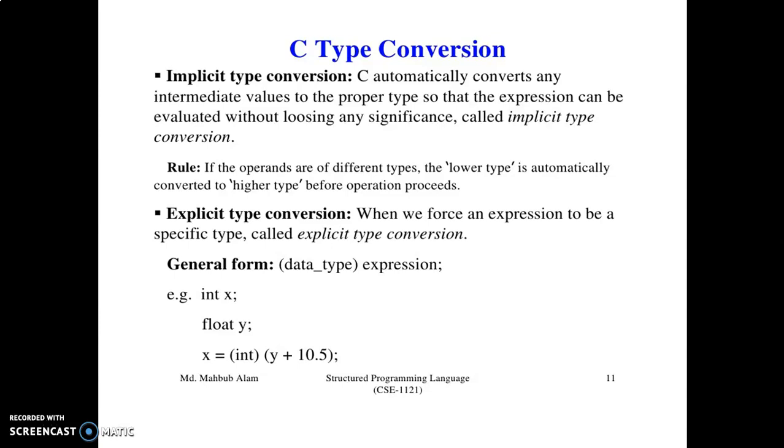This is the syntax of the explicit type conversion. Within the parentheses you have to give the data type you want to convert to. It does not convert automatically. The user forces an expression to be a specific type, which is given within these parentheses. This is the explicit type conversion.